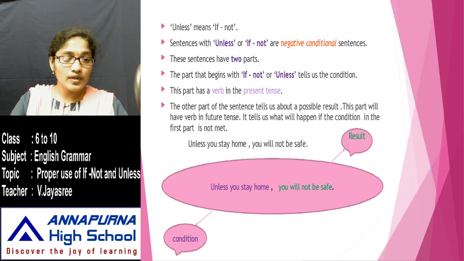I hope you have learned how to use unless and if not. Don't be confused with the tense of the verb. It's very easy. Every sentence with unless or if not has 2 parts. In the part that has unless or if not, the verb will be in present form. And the other part will have the verb in future form, and it gives us the possible result. Whatever the part that has unless or if not tells us the condition. I hope you have got this.